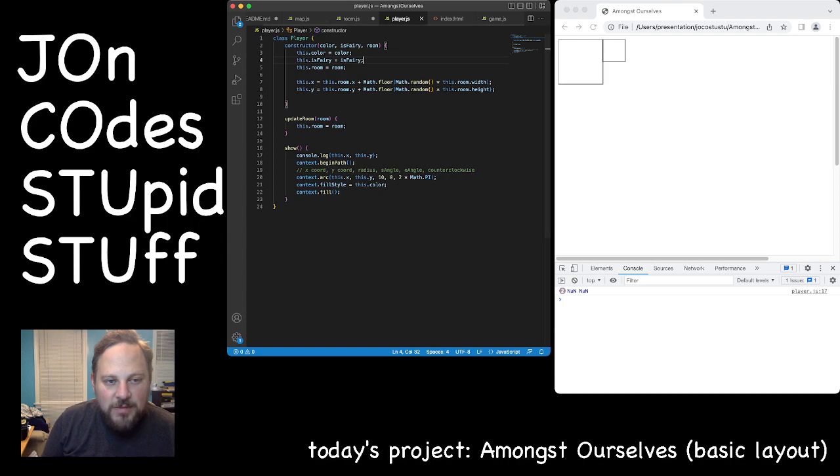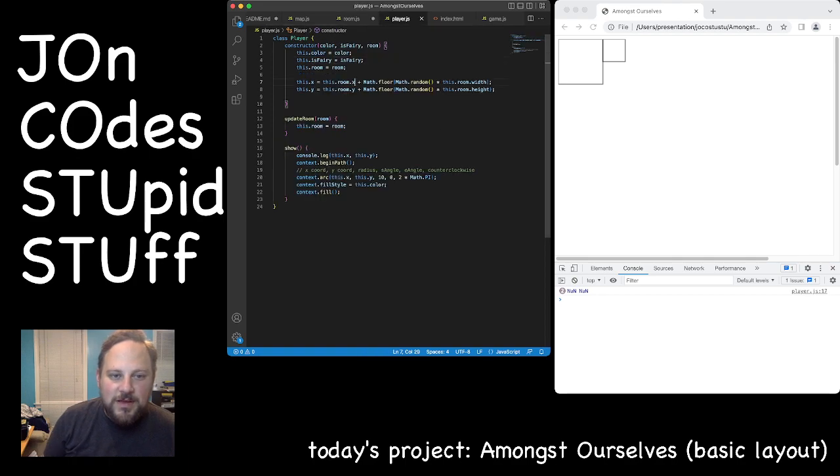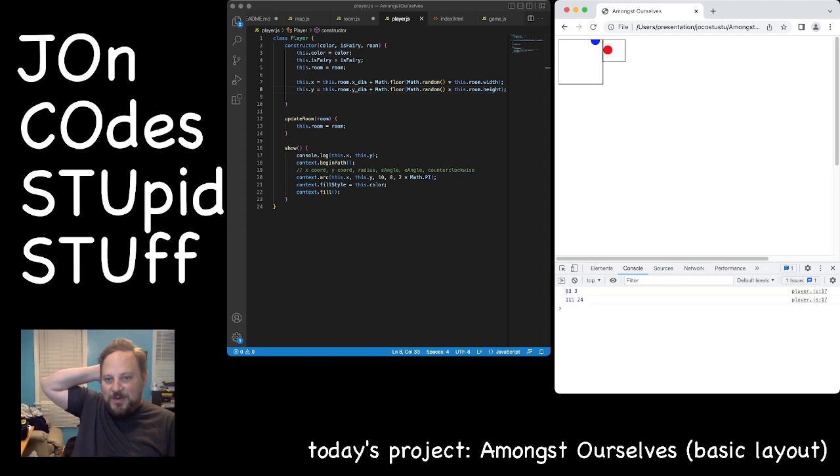So we're passing in a room. Room should have an X and a Y and a width and a height. Let's check that out. Oh, I called it X dimension. Shoot. And we'll do Y dimension. And now, aha! Oh, whoops. Well, they both spawned in a room, but Bluey is kind of wall hacked into the wall.